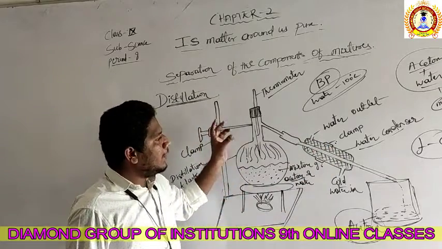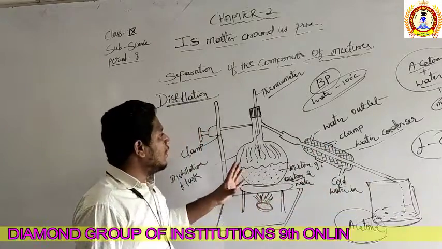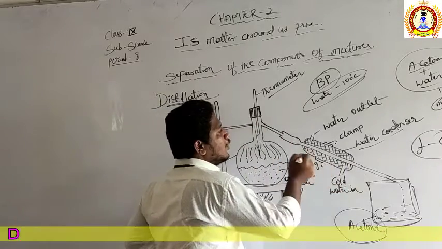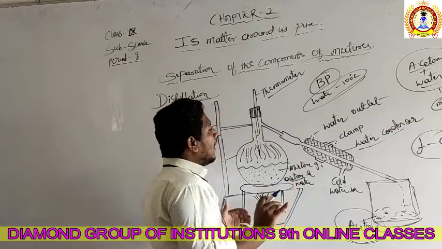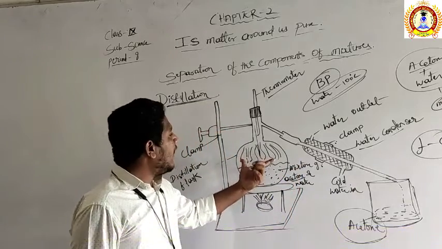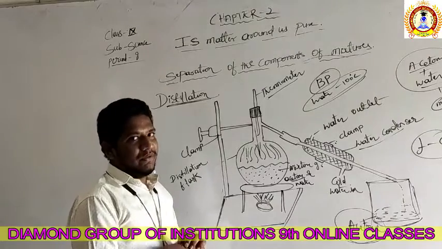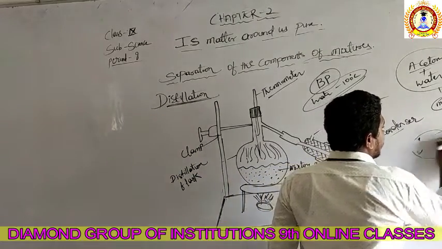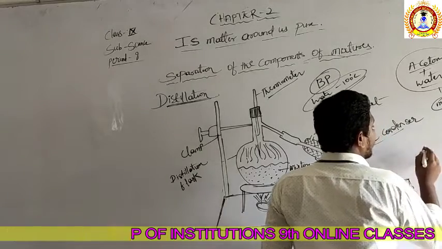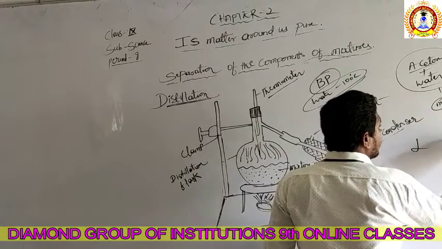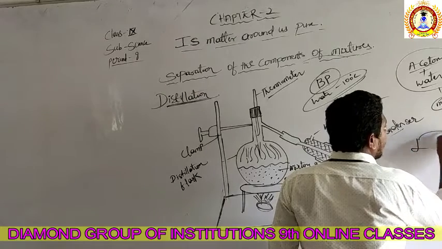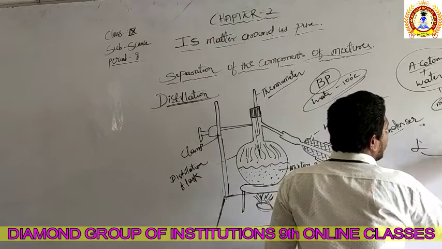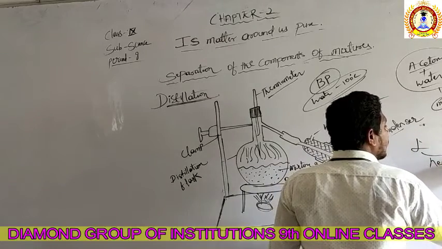Because of the collection of the acetone, we take it into another chamber, which is connected to another long tube. Here you can see that acetone becomes vapors.